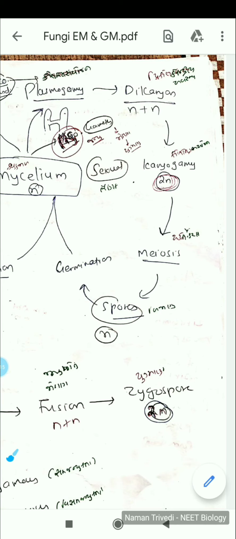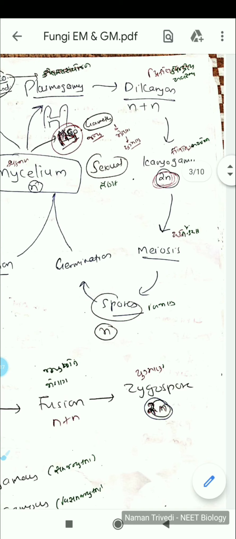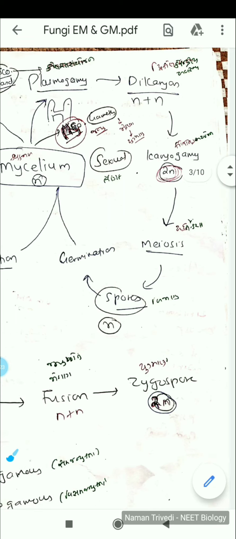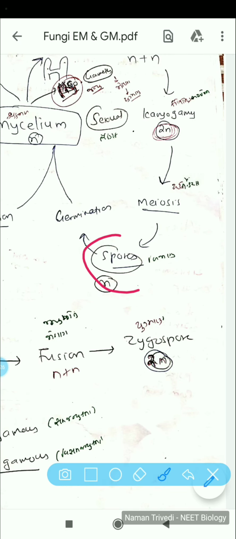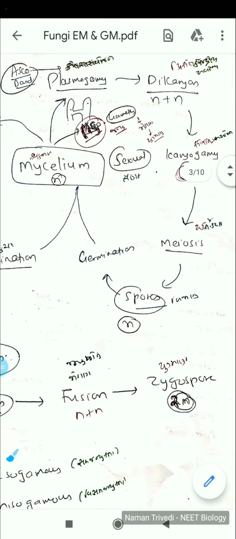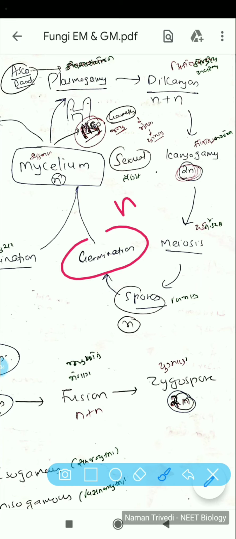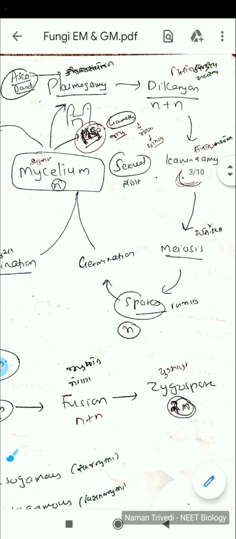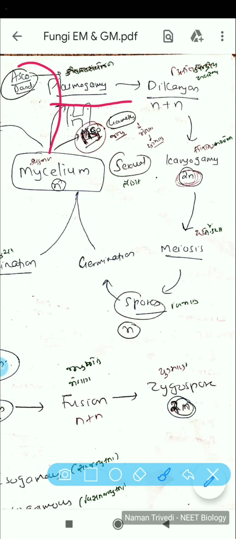It's a diploid structure, so it will undergo meiosis. As you know, N plus N forms 2N, so it will undergo meiosis. Meiosis will produce haploid structures, and these will form spores. These are basically sexual spores, which are haploid, will germinate and form the mycelium, which is also haploid. So this entire outline is for Ascomycetes and Basidiomycetes.